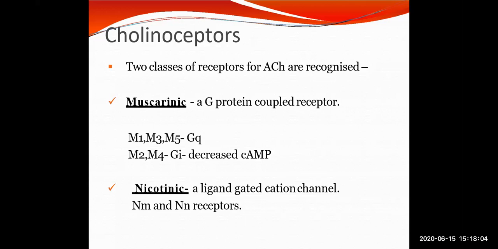Subsidiarily, muscarinic receptors are also present in autonomic ganglia, where they appear to play a modulatory role, inducing the long-lasting late EPSP.